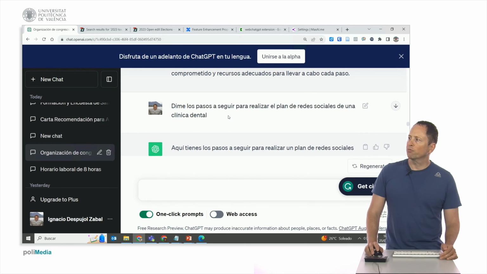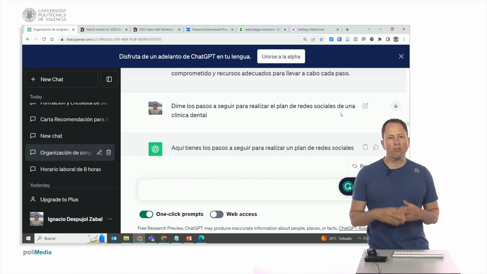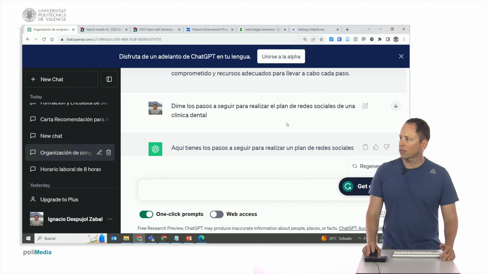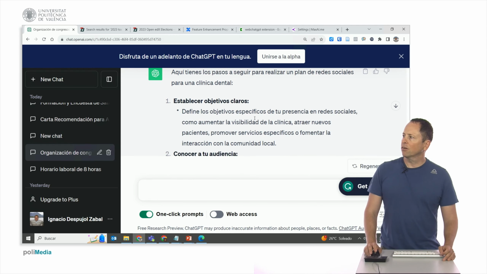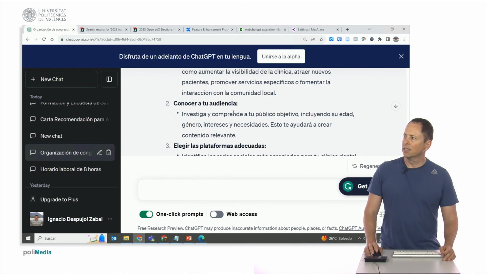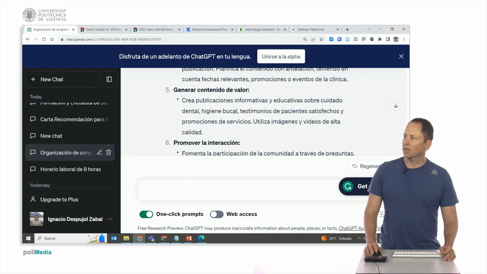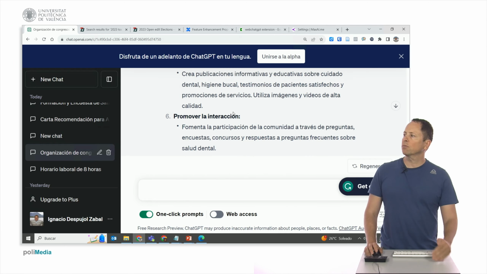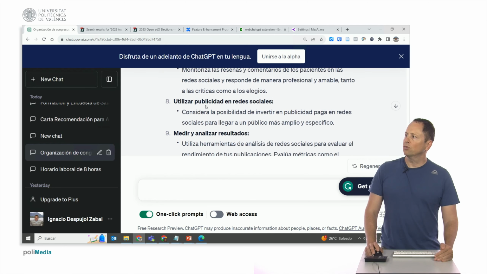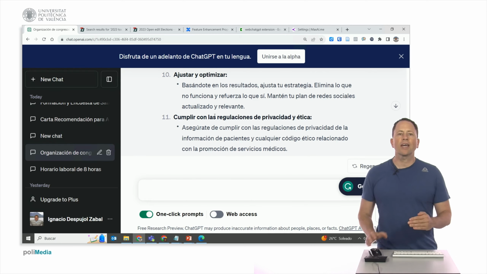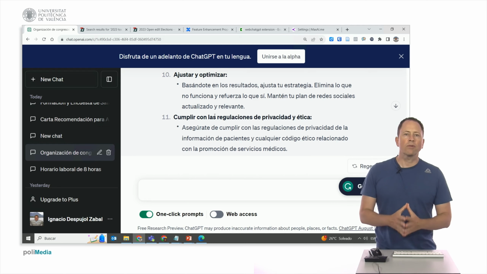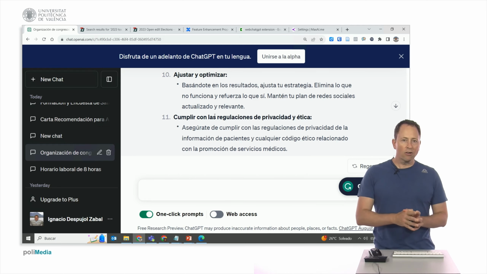I can also ask for the steps we need to follow to manage a social networking plan. And in this case, I have customized it for a type of business, for a dental clinic. But we could have put any business. And here it gives us the instructions. Establish clear objectives. Define specific objectives of your presence in social networks, like how to increase the visibility of the clinic. Know the audience. Choose the platforms. Look, everything very organized, step by step. Promote interaction. Use advertising and social networks. Measure and analyze results. Adjust and optimize.